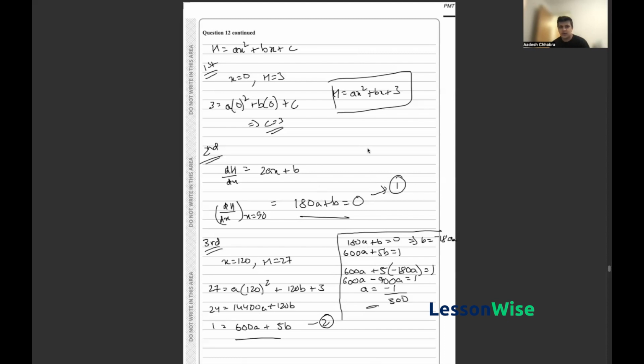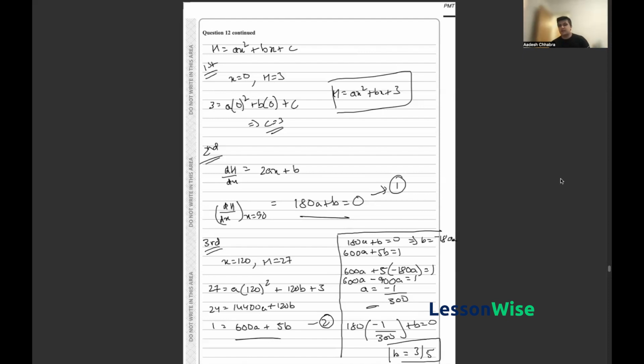So let's choose the easiest one. If I go ahead and substitute the value for A in that, I would get 180 times minus 1 upon 300 plus B is equal to 0. And this should give me the answer of 180 times minus 1 by 300, which is minus 3 by 5. So B would thus be equal to 3 by 5.